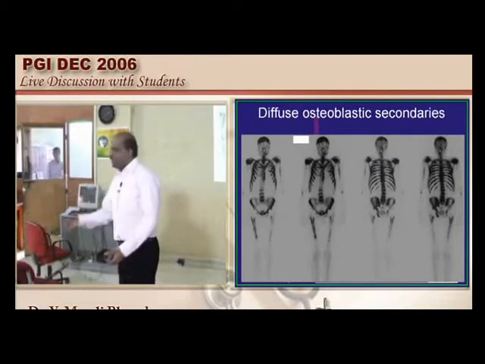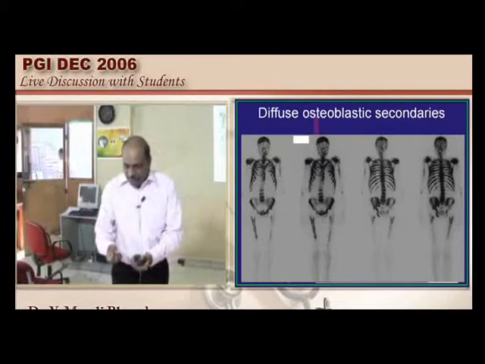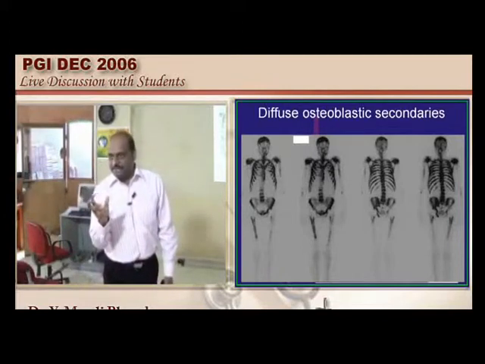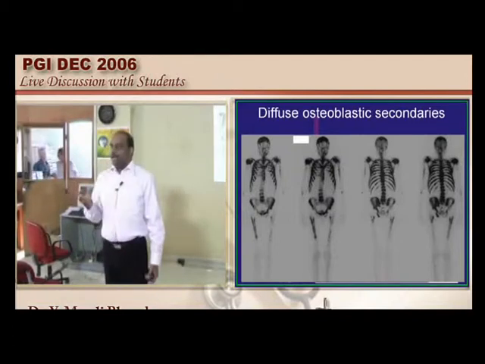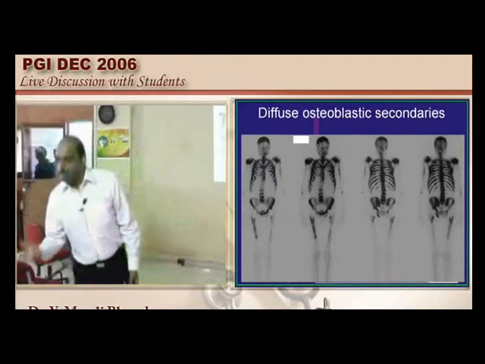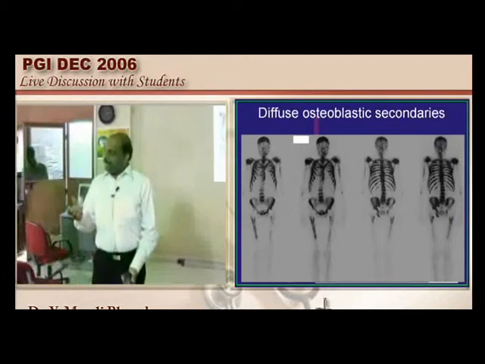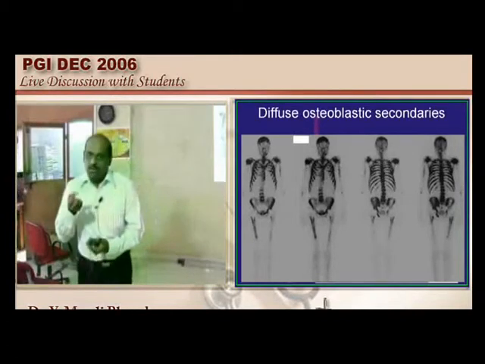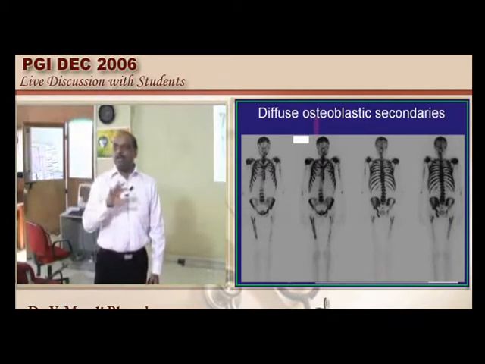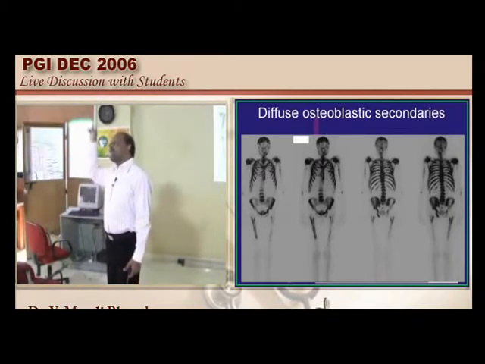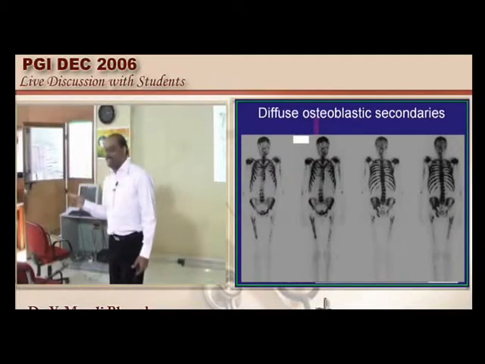Immediately get a radionuclide scan done to detect the presence of those blastic metastases. Unless a metastasis is blastic, the radionuclide scan doesn't become positive. Do you find increased radionuclide scan uptake in multiple myeloma? No. Why? Because in multiple myeloma it is an osteoclastic activity, not blastic activity.